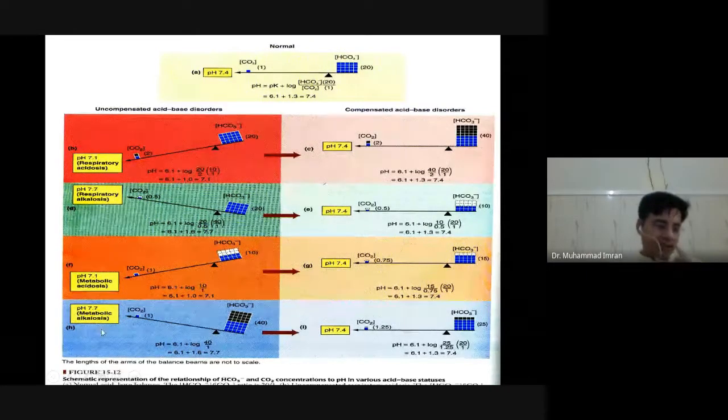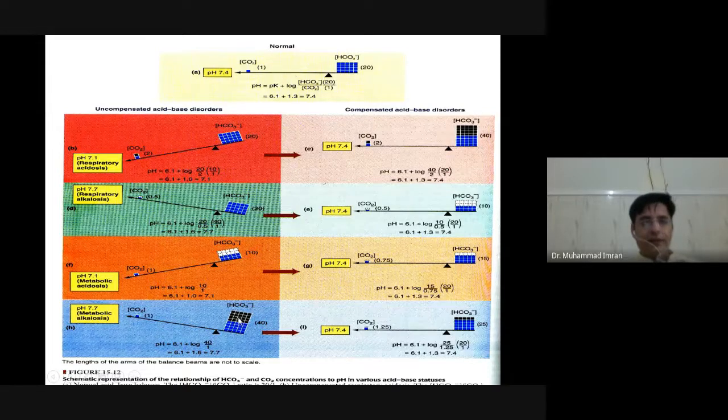Then metabolic alkalosis: the level of bicarbonate ion will increase by the kidney. There is more retention of bicarbonate ion, and it will increase the pH to around 7.7. Then what happens? The level of base is increased, so we should have more acid.